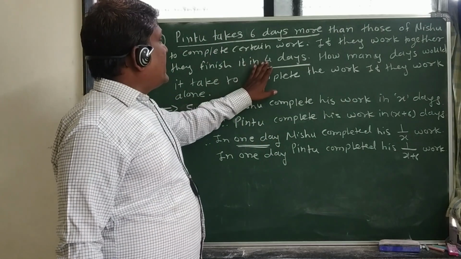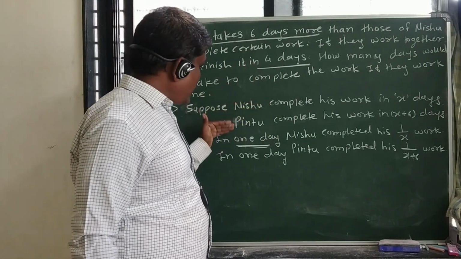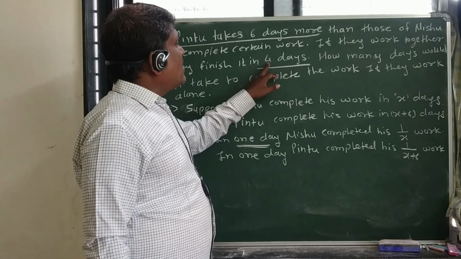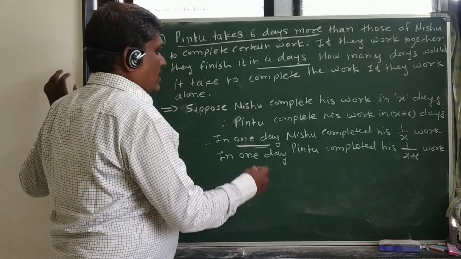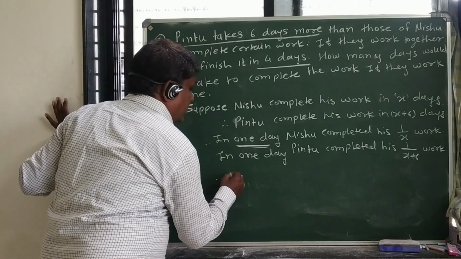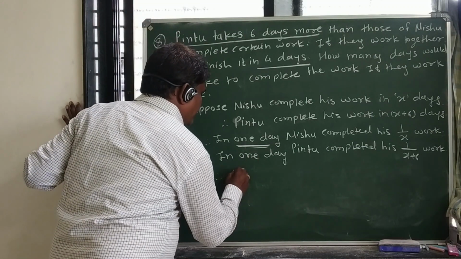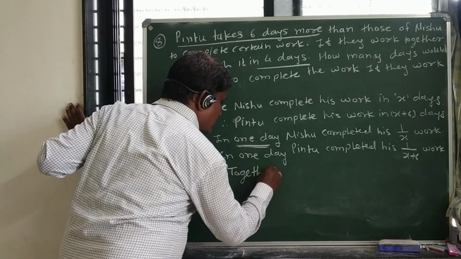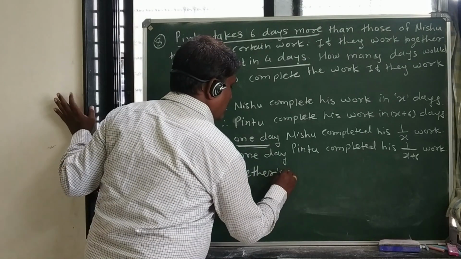Now both of them, it means if Nishu and Pintu come together and do the work, they complete it in 4 days. So what will be their 1 day's work together?